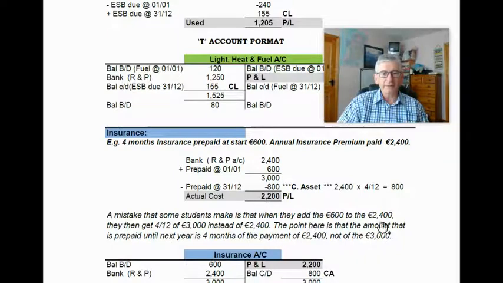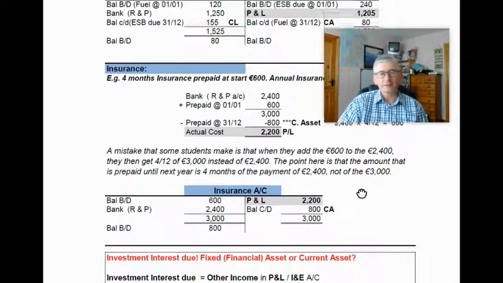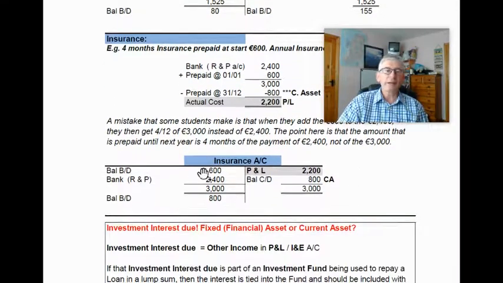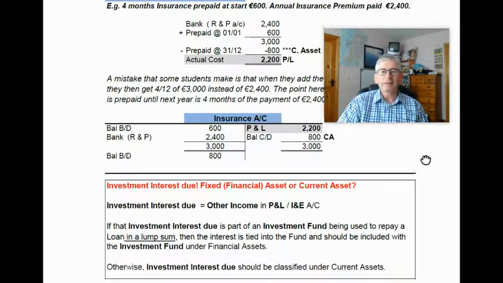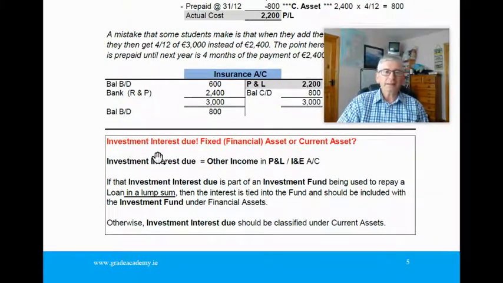The point here is that the amount that is prepaid until next year is 4 months of the payment of 2,400, not of the 3,000. And once again, we have the insurance account in the T account format, and that's how it would look in a T account format.